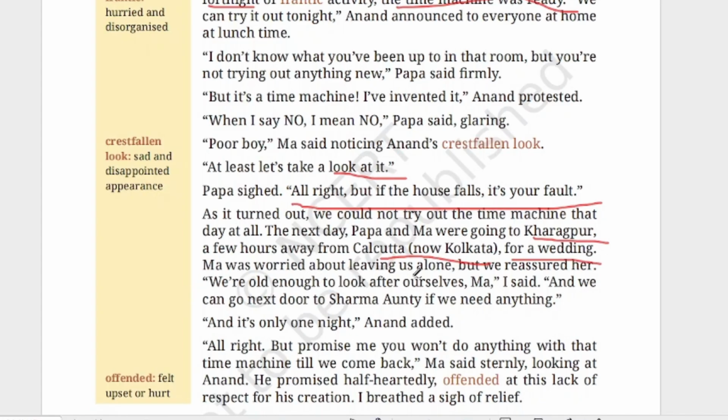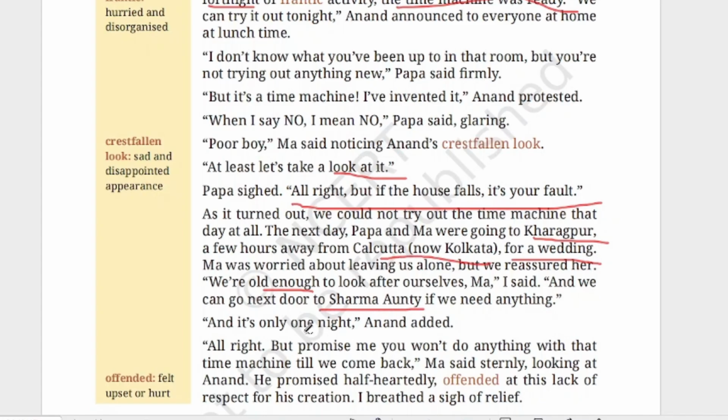Ma was worried about leaving us alone, but we reassured her. Reassured her means given promise to her, or what we will say, convinced her. We are old enough to look after ourselves, Ma, I said, and we can go next door to Sharma auntie if we need anything. So mother was a little bit scared that how can she allow these two children to stay at home without any elders in their house. We are old enough means we are grown up to look after ourselves, and if any problem is there, we will go to the next door Sharma auntie's house for help.